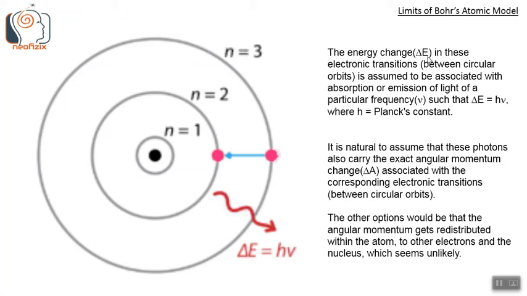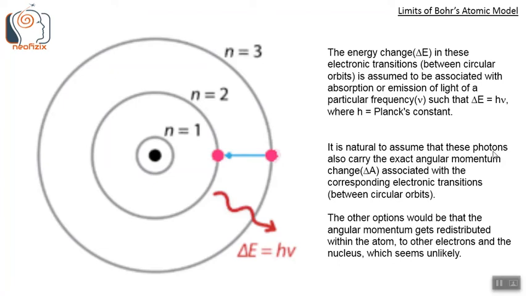The energy change delta E in these electronic transitions between circular orbits is assumed to be associated with absorption or emission of light of a particular frequency nu, such that delta E equals h nu, where h is Planck's constant.